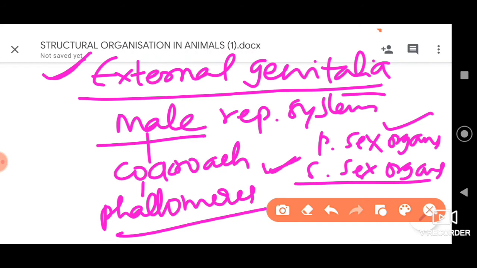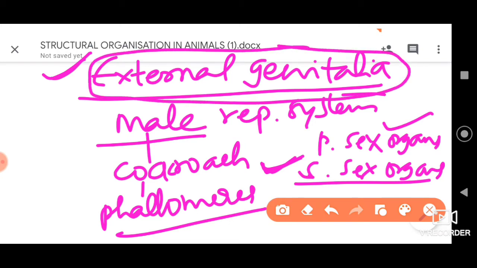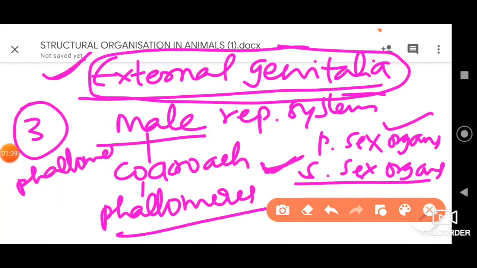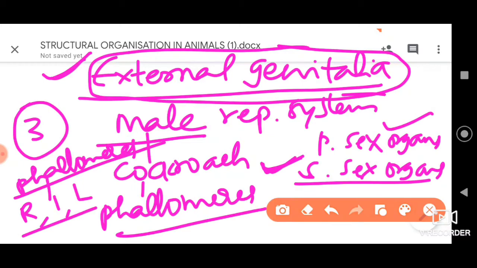They may store their secretions through the ducts or glands and all those secondary sex organs will be there. Other than that, external genitalia is also present, dear students, all right. When we consider the external genitalia, cockroach has 3 phallomeres, okay. 3 phallomeres are present, all right. So these 3 phallomeres are right, left and lateral, okay. So the correct option you have to go for is option 3. Please go for option 3.